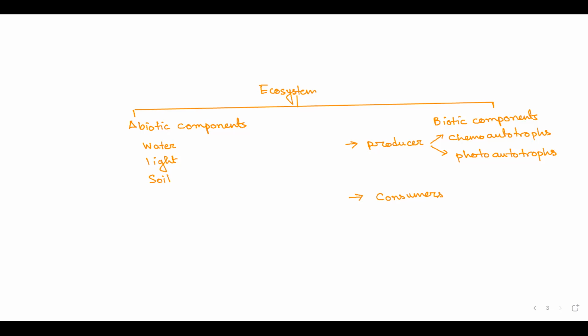Consumer, do you know the meaning of the word scavenger? Yes ma'am, producers. No no, I am asking whether you know the meaning of the word scavenger. Can you give an example of a scavenger? Who are called scavengers?